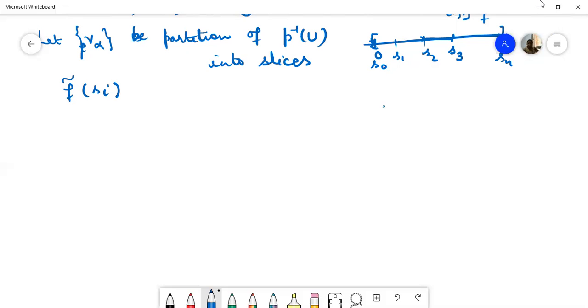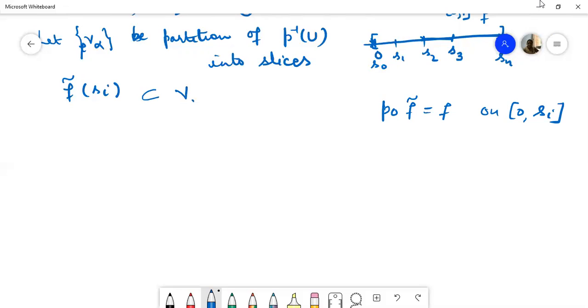It means on the interval 0 to Si we have P circle F curl, that is F on 0 to Si, and we are saying that F of Si to Si plus 1 is contained in U, which means P circle F curl of Si to Si plus 1 is contained in U. So F curl of Si lies in P inverse U, so this lies in one of the sets V alphas.